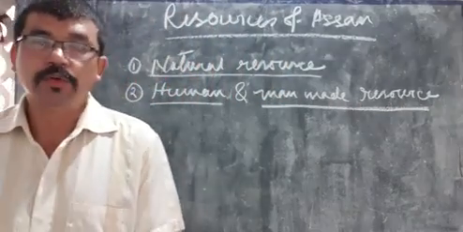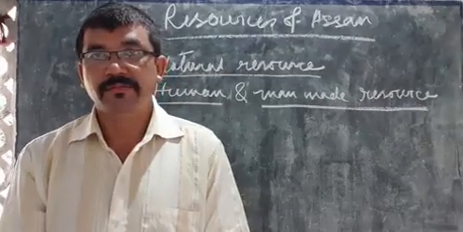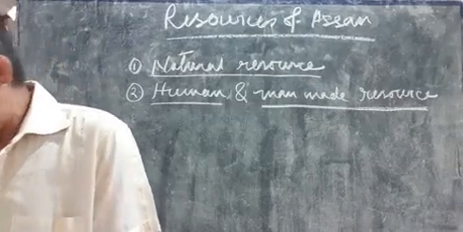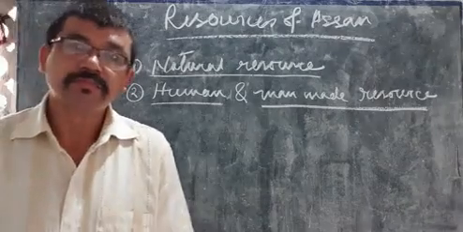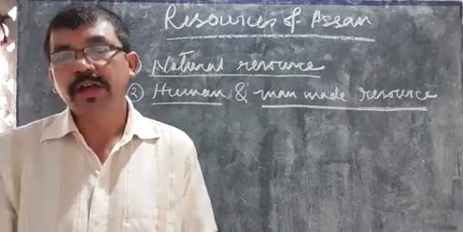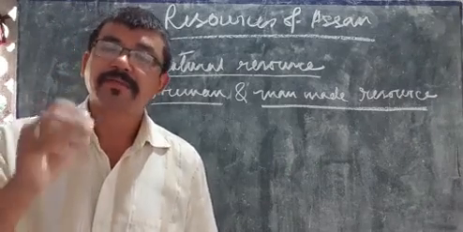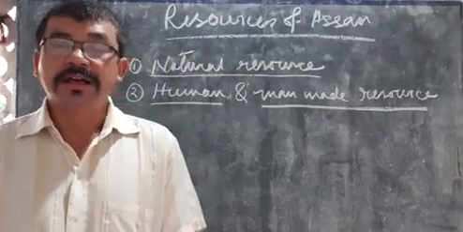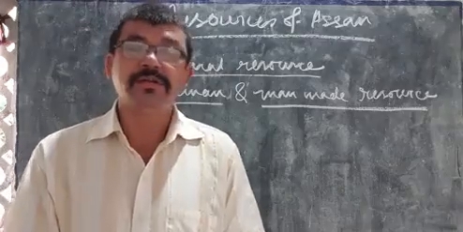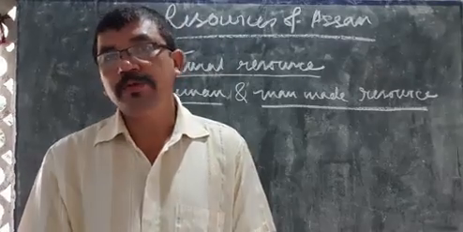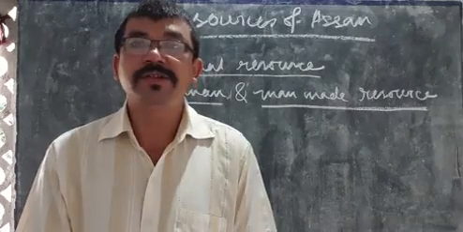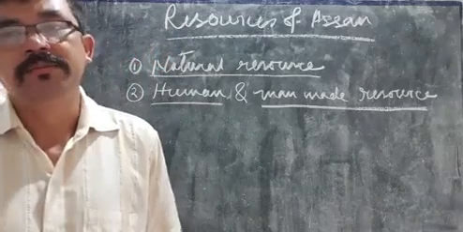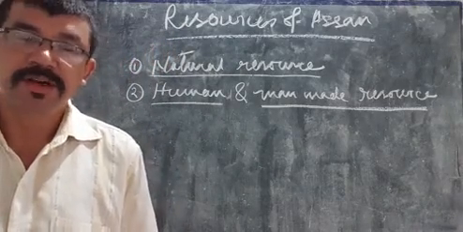Those resources which are very essential for us, which are created by man, are known as man-made resources, like the shop, houses, street, railway line, your computer, pen, pencil. All these things are created by man. So, these are known as man-made resources. Okay? It is very simple.